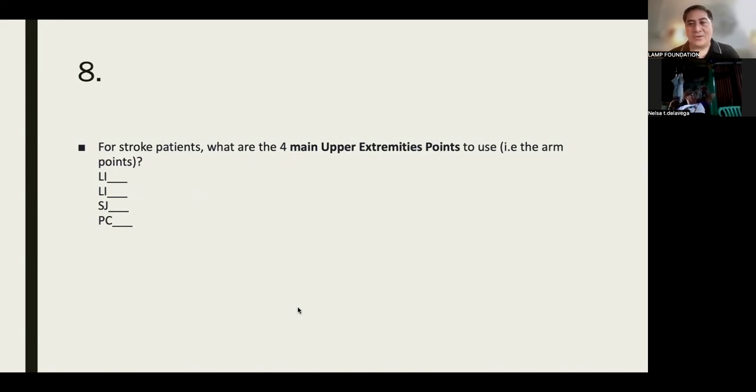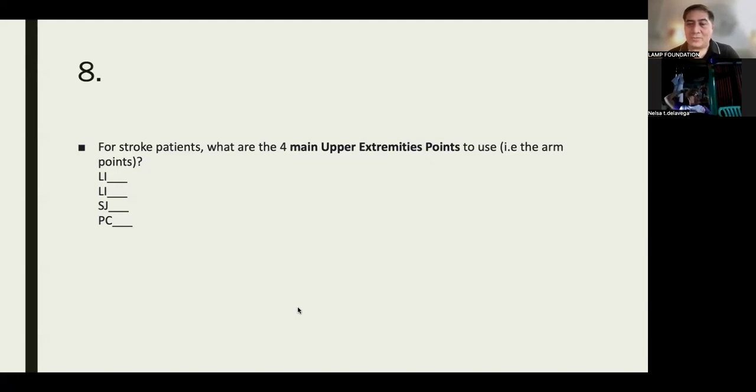Okay, who wants to answer? Huwag na kayo mahiya. Based sa ano, Doc, meron akong na-research pero hindi ko alam kung tama ito. Tama yan. LI4, LI15, Sanjiao 5, pero walang pericardium.